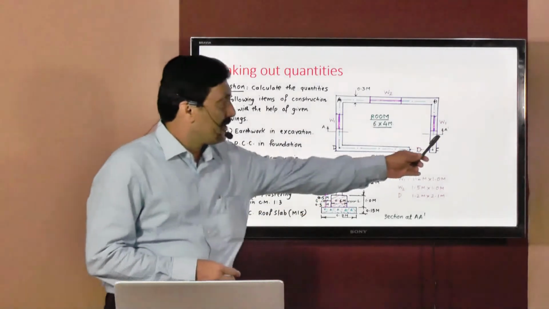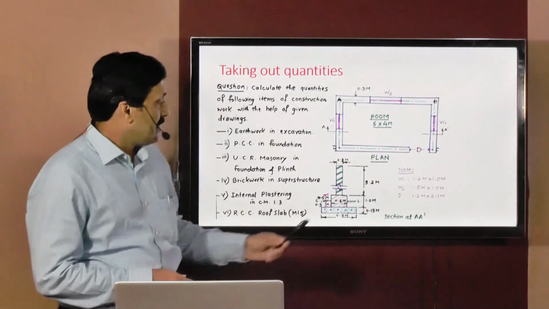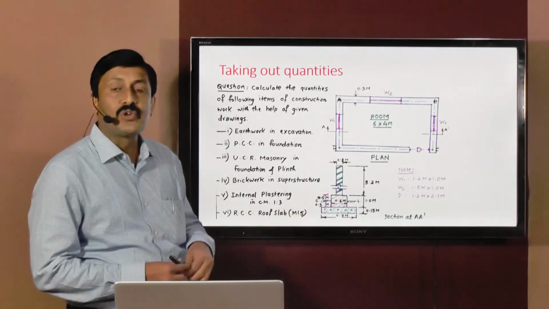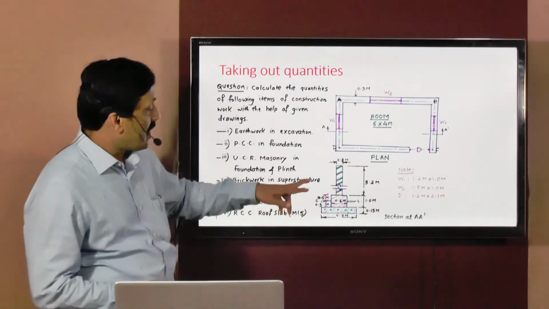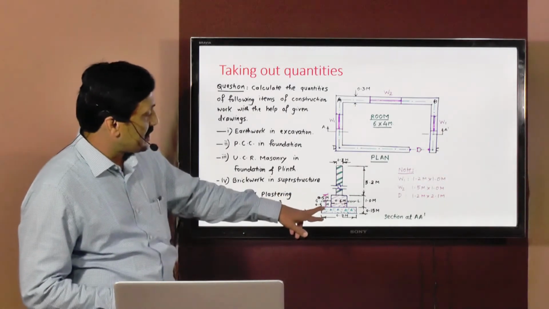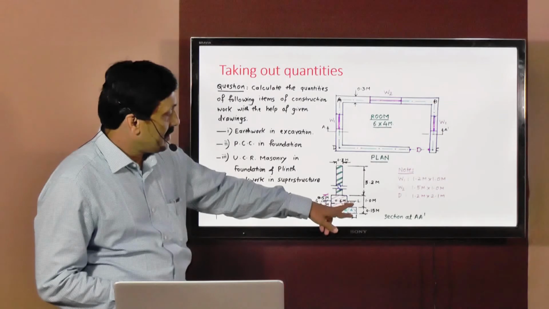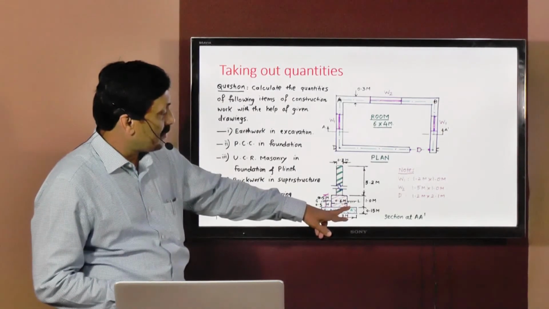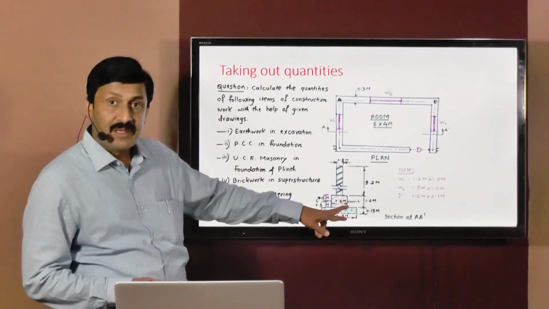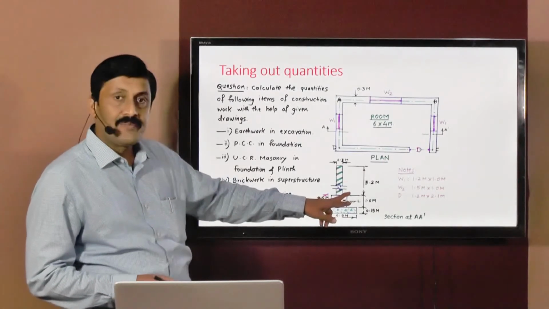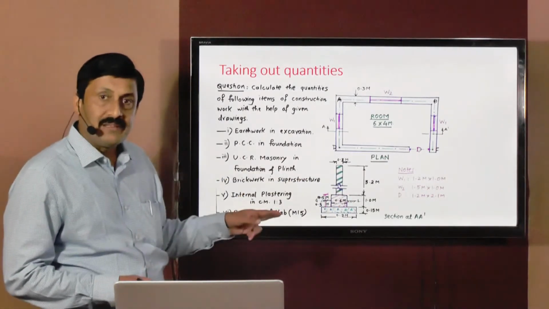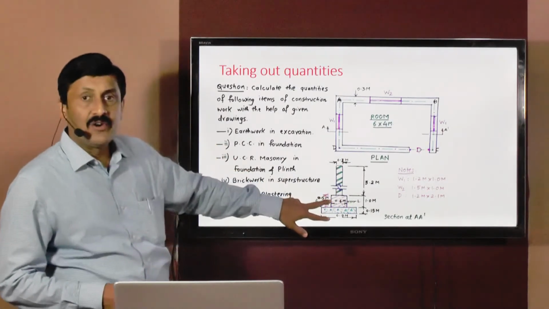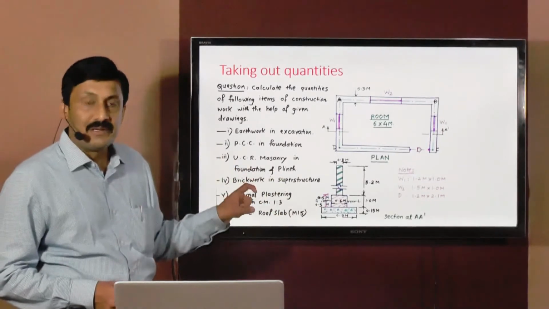This is a plan and this is a section at AA. When you take a section here, AA dash, it will look like this. We need sectional elevation to know cross-sectional details. So understand first how this sectional elevation is. This is the ground level. Below ground level, there is UCR masonry up to 0.5 meters depth. Above ground level, there is UCR masonry in plinth of 0.5 meter height. So total height of UCR masonry is 1 meter.